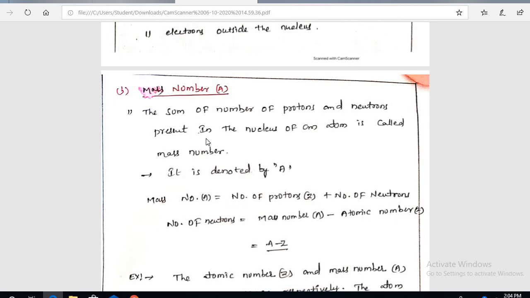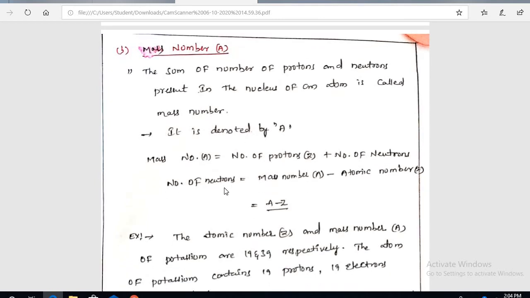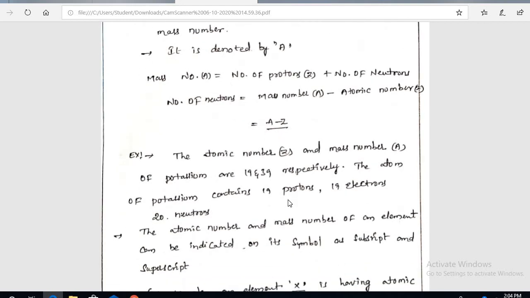Mass number is denoted by capital A. The formula is the number of protons plus the number of neutrons. And we know the number of neutrons is equal to the mass number minus the atomic number.